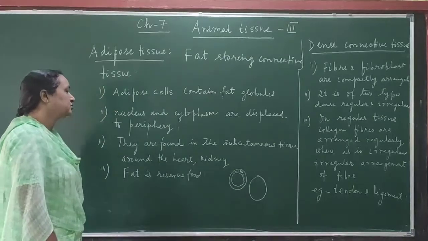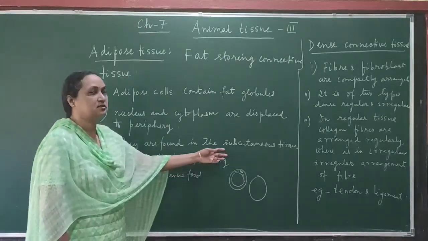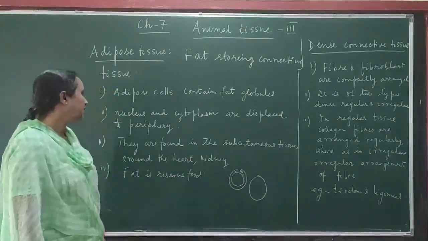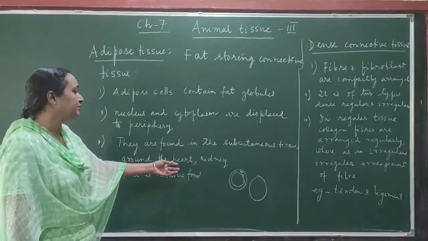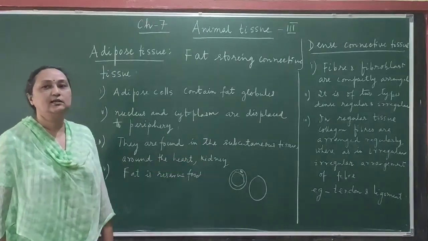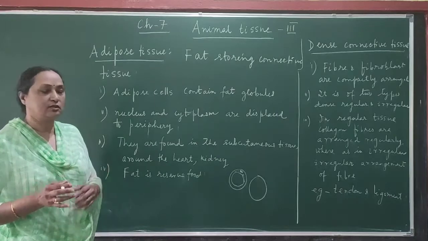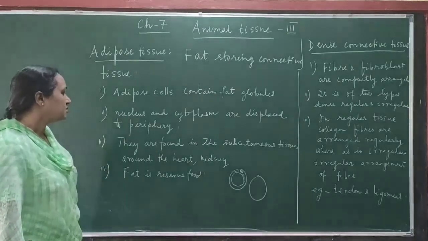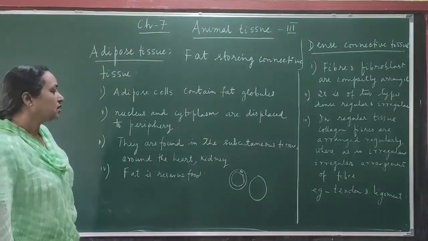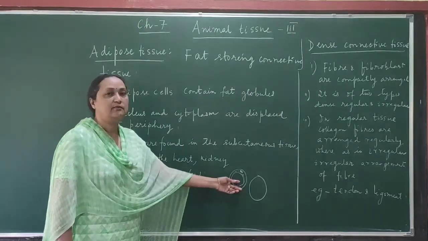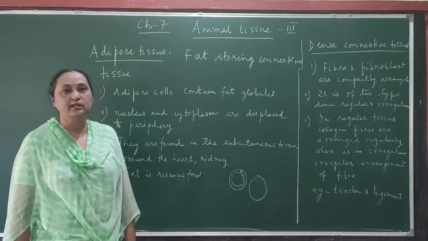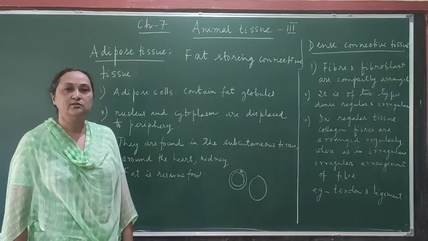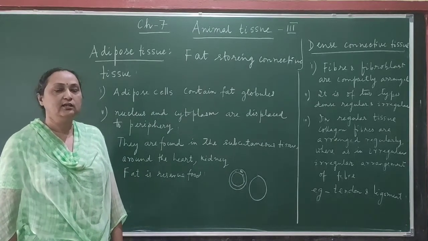This kind of tissue is present in the subcutaneous tissue below the skin, and also around organs, for example the heart and the kidney, so that it can connect the different parts of the different organs. What is the function of the adipose tissue? Because of the presence of fat, it can act as reserve food material, and the fat layer also acts as an insulating layer.